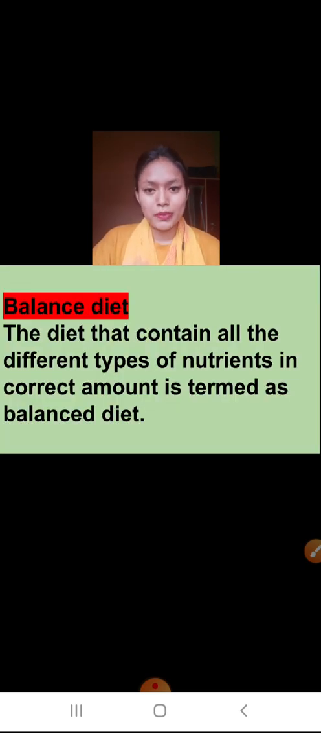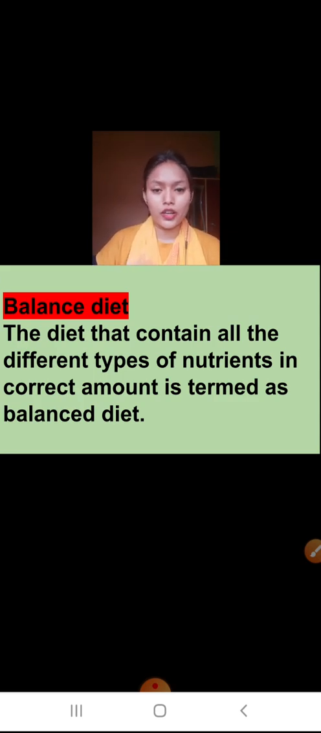Now let's come to the balanced diet. What is the balanced diet? The diet that contains all the different types of nutrients: carbohydrates, fats, proteins, vitamins, minerals, water, dietary fibers. A diet that contains all of these is known as a balanced diet.